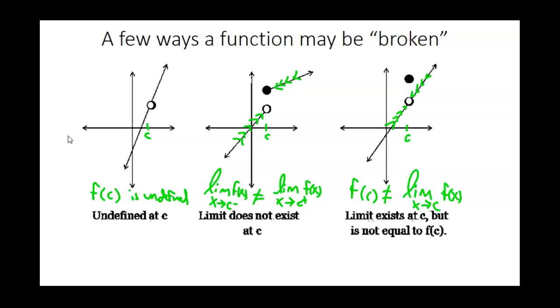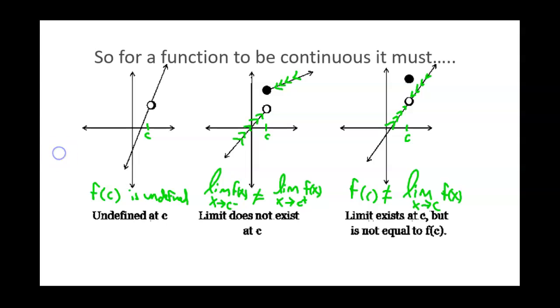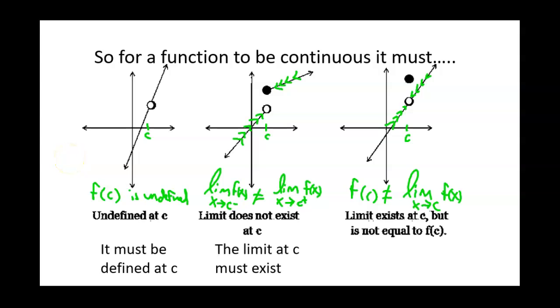Now, if you want a function to be continuous, then you have to fill in your hole. The function has to be defined. The limit actually has to exist.